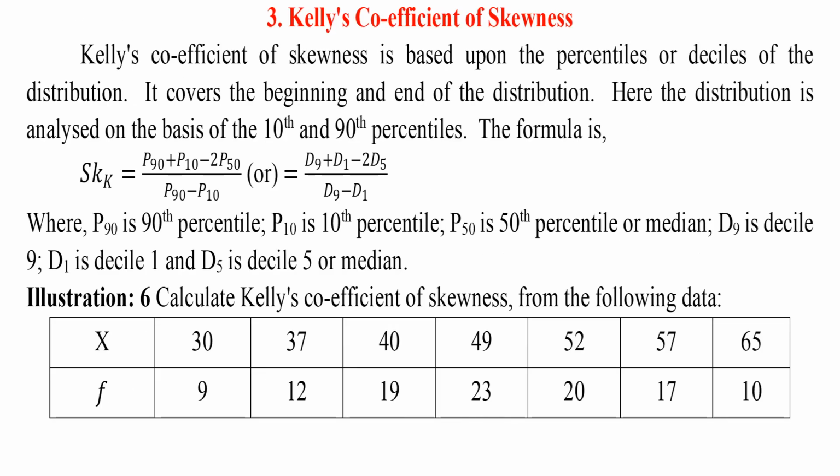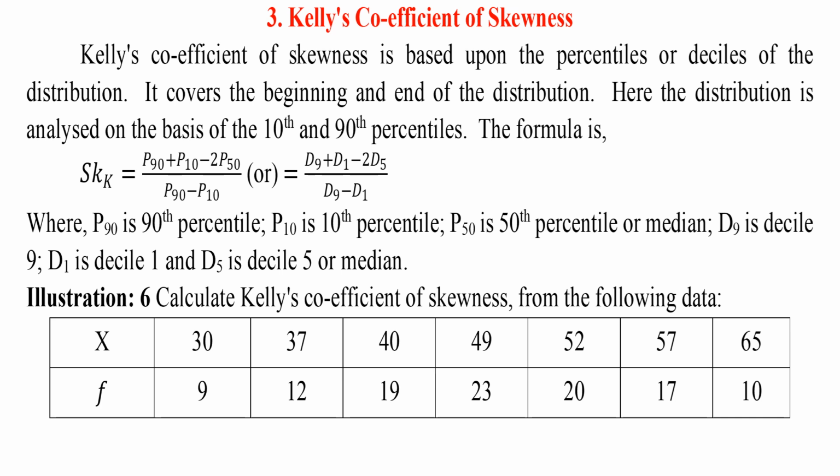Kelly's coefficient of skewness. Kelly's coefficient of skewness is based upon the percentiles or deciles of the distribution. It covers the beginning and end of the distribution. Here the distribution is analyzed on the basis of the 10th and 90th percentiles. The formula is P90 plus P10 minus 2P50 divided by P90 minus P10. P90 is 90th percentile, P10 is 10th percentile, P50 is 50th percentile or median, D9 is decile 9, D1 is decile 1 and D5 is decile 5 or median.